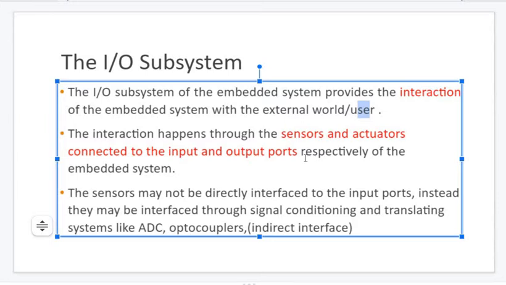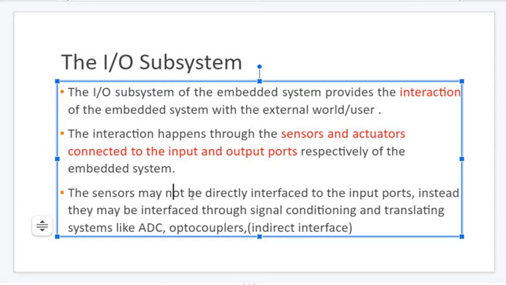As I mentioned, through the input output subsystem we can connect sensors and actuators of the embedded system. Generally sensors are called inputs, actuators are called outputs. There is no compulsion that we should connect sensors and actuators directly.